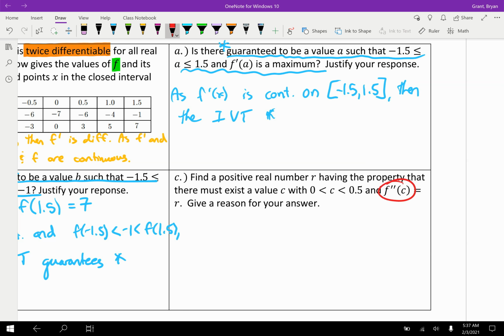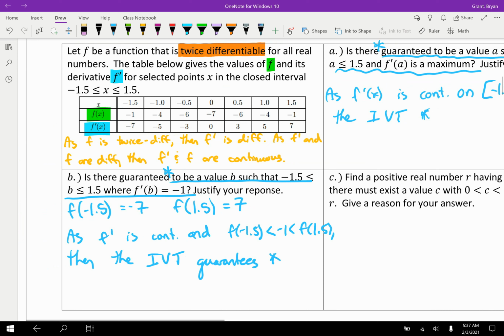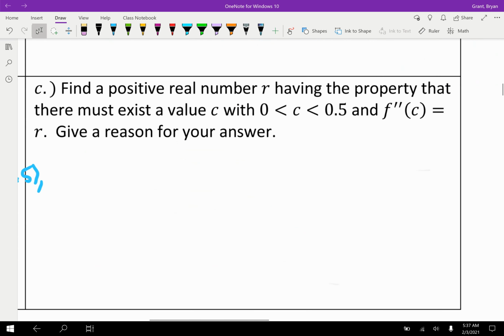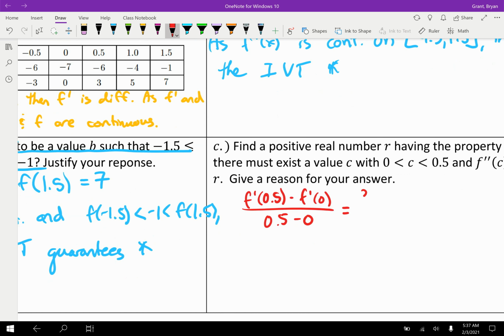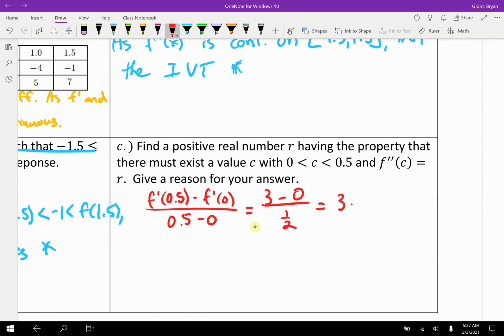And the second giveaway is they're asking about f double prime of c. And I don't see, no pun intended, f double prime up here at all. But we can at least tell something about f double prime by taking the slope of f prime. The slope of f prime is f double prime, right? So let's use our slope formula with f prime. In particular, let's find f prime of 0.5 minus f prime of 0 divided by 0.5 minus 0. F prime of 0.5 is 3, just from the table, minus 0 over 1/2. Then we can do 3 times the reciprocal of 1/2, which gets us 6.